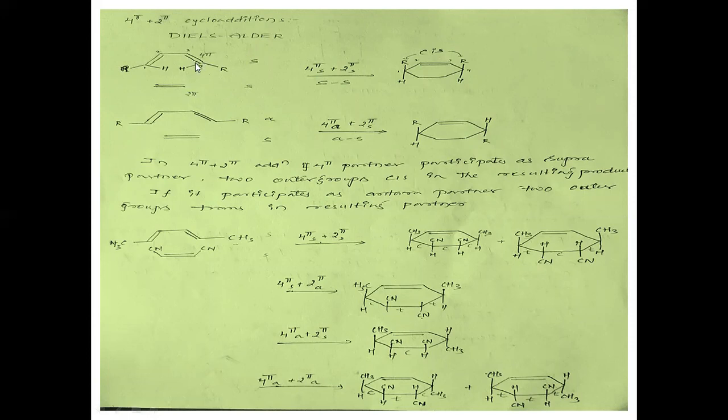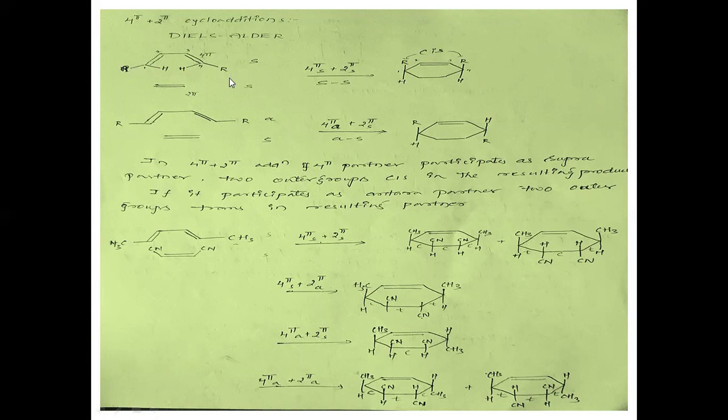Coming to the 4-pi 2-pi cycloaddition reactions, in this case, this is the 4-pi fragment and this is the 2-pi fragment. Let us discuss the stereochemistry where the first partner is suprafacial, and the second partner is also suprafacial. For the second partner, I am not giving the substituents for understanding. Now let us take the first partner. I have taken substituents like R and R. Let the hydrogens be inside, and these R and R be outside.